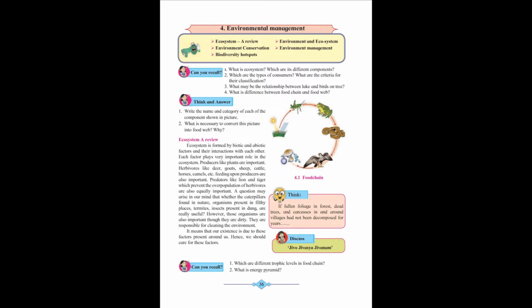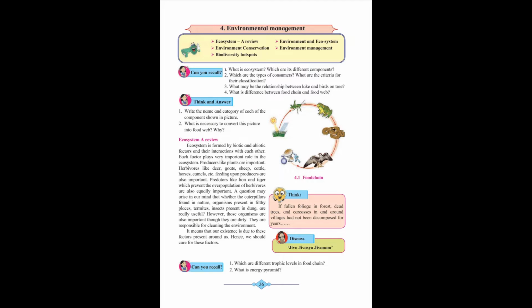Now the next question. What may be the relation between the lake and the birds on the tree? Birds feed on fishes, so they are part of the aquatic ecosystem also. Birds live on the tree, they feed on the fruits of the tree, and they also feed on the fishes in the lake. So they are parts of both the terrestrial ecosystem and the aquatic ecosystem.